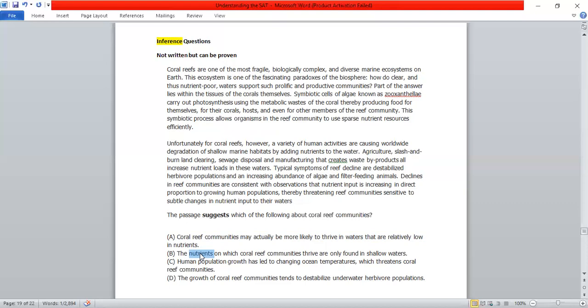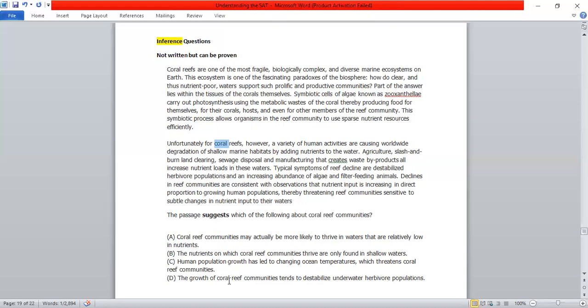It is telling you something which is so not ordinary. Like for everybody, all of us, we take nutrients in order to survive. Yes, but this particular thing that we're talking about, we have to say that no, we don't need nutrients. We have to just go opposite. So B goes out. C: Human population has led to changing ocean temperature, which threatens coral reef community. In the second paragraph, we know that because of human activity, something wrong is happening with the coral reef. So we know that human activities are doing all of it. But we'll keep it, but we'll come back to this.